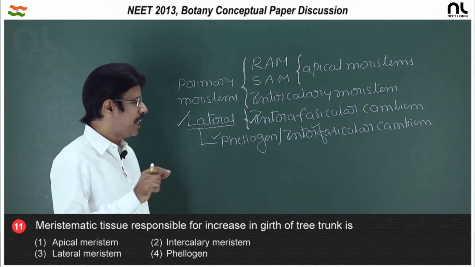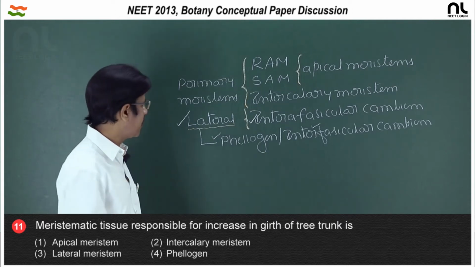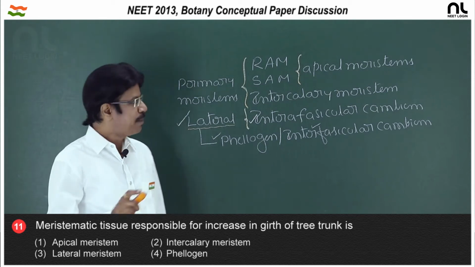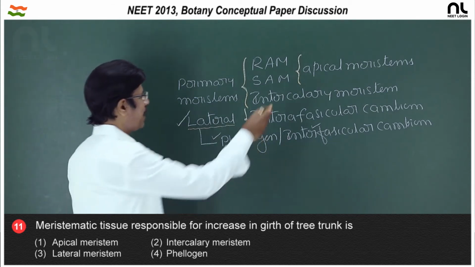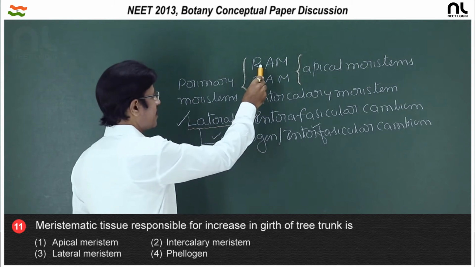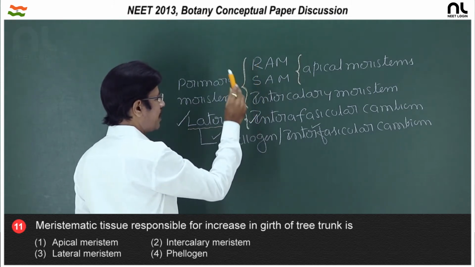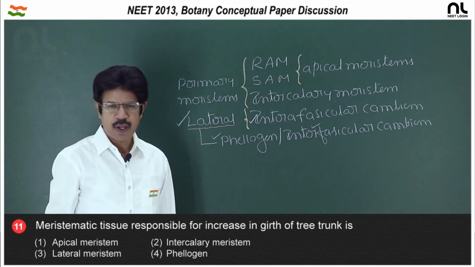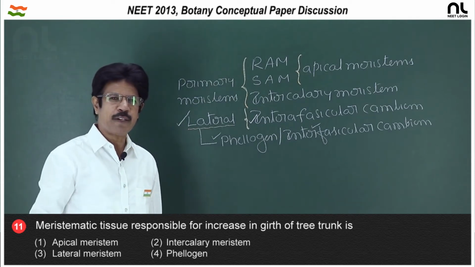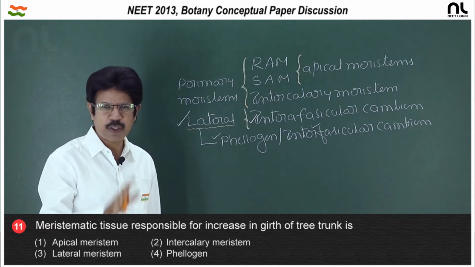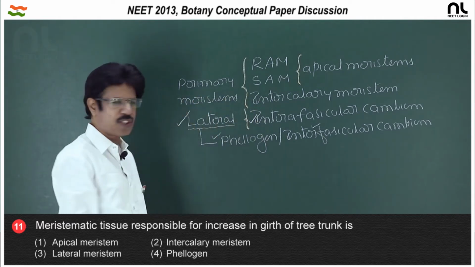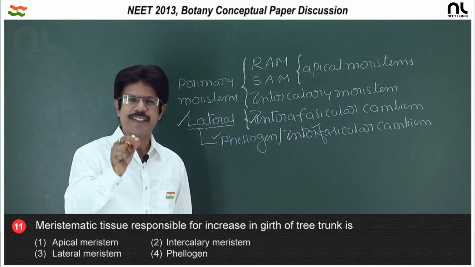So, the phellogen, interfascicular cambium and intrafascicular cambium are lateral meristems, and primary growth is by apical meristems, that is root apical meristem, shoot apical meristem as well as intercalary meristems. All primary meristems involved in primary growth, that is going to be wrong, because intrafascicular cambium is also a primary meristem responsible for secondary growth.